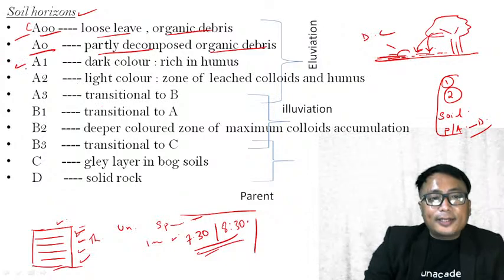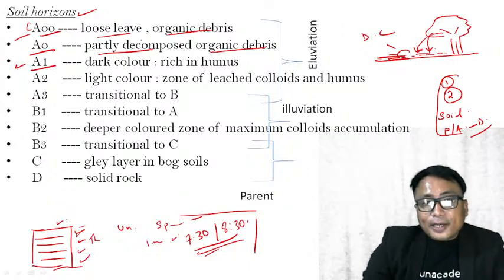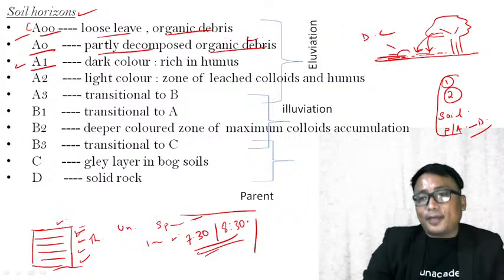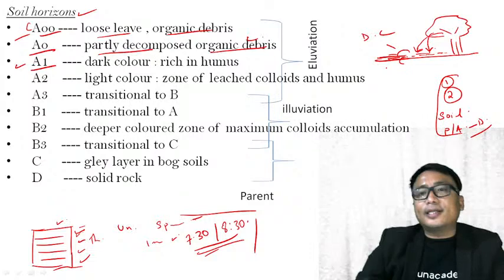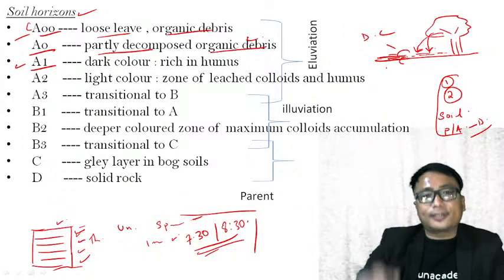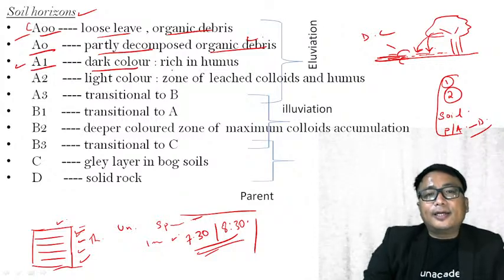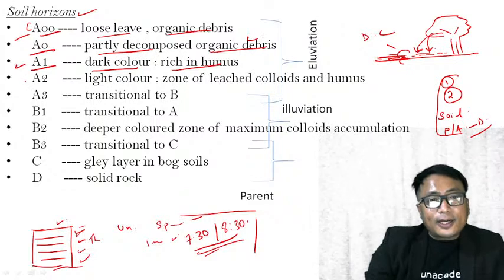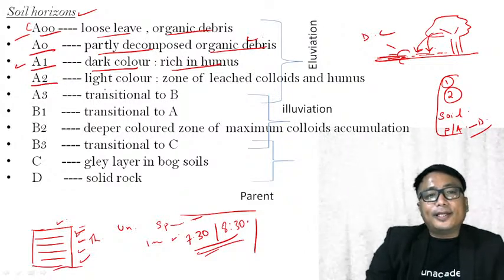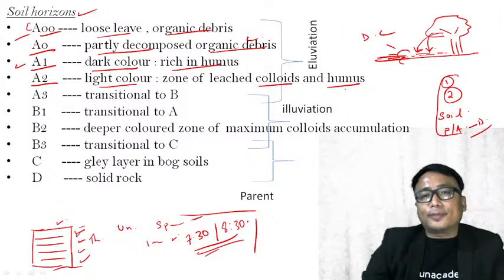The third layer is known as A1. That is, this partially decomposed organic debris will undergo further decomposition, resulting in the formation of humus. Therefore, the third layer is a dark color layer rich in humus. Then comes the fourth layer, that is A2. It is a light color zone of rich colloids and humus.